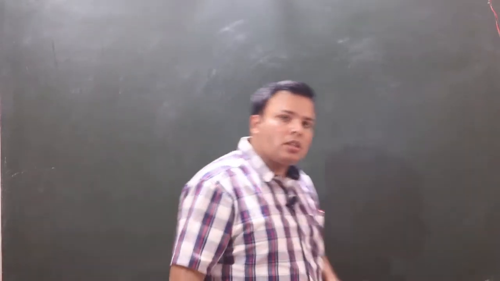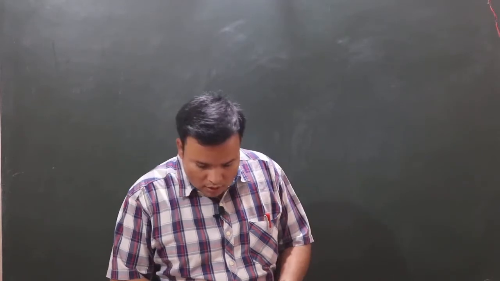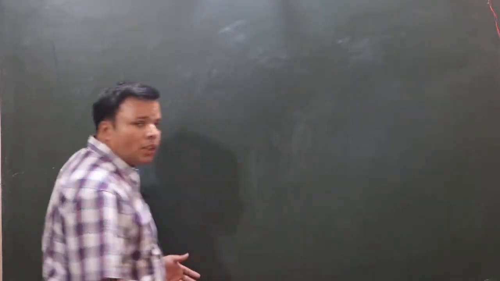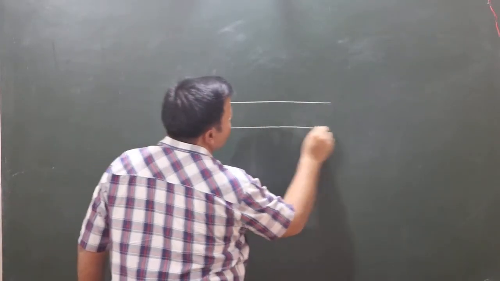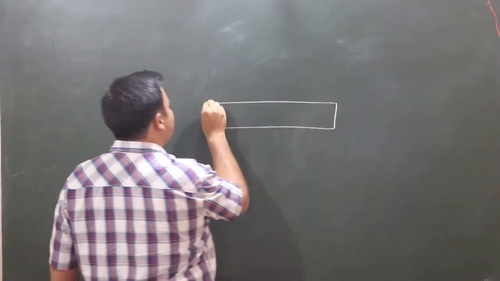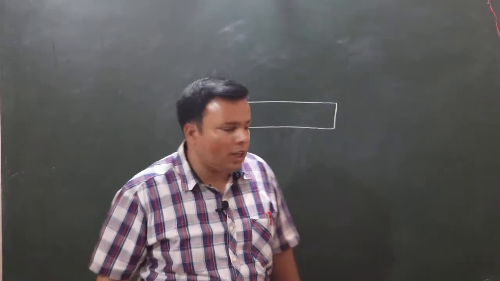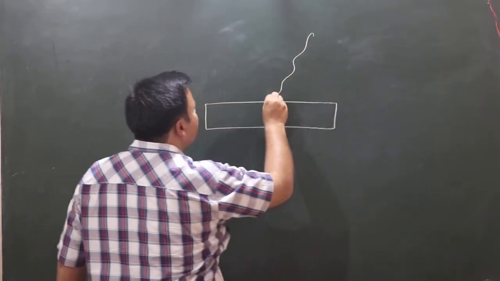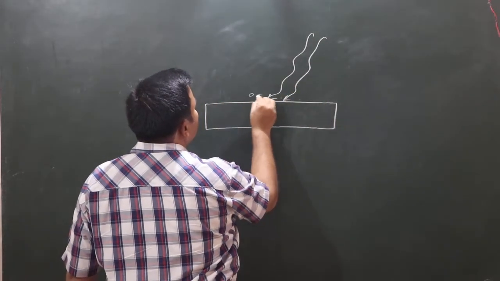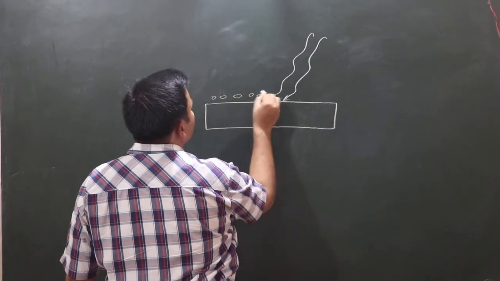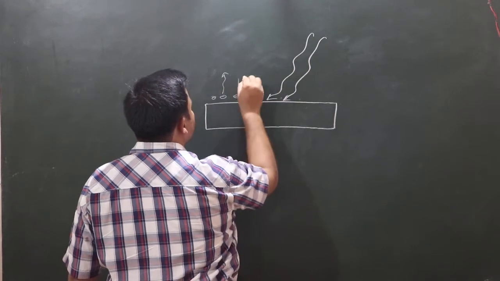Today we are going to discuss a great topic of physics. The name is photoelectric effect. So, first of all, we will discuss the photoelectric effect. According to Albert Einstein, photoelectric effect means when a suitable frequency of light is incident on a metal surface, then electrons will start ejecting from the metal surface.